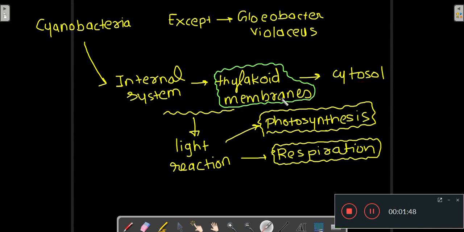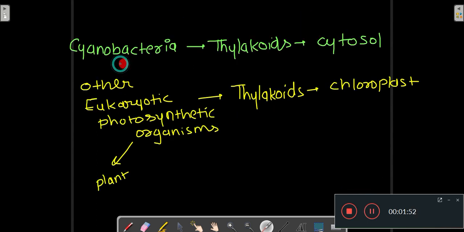So we can make this generalization that in cyanobacteria the thylakoids are present in the cytosol, and in other eukaryotic photosynthetic organisms such as plants, the thylakoids are present in the chloroplast, within the chloroplast.